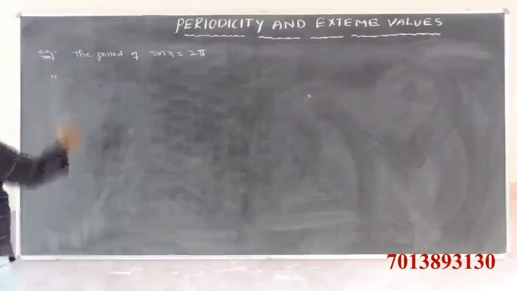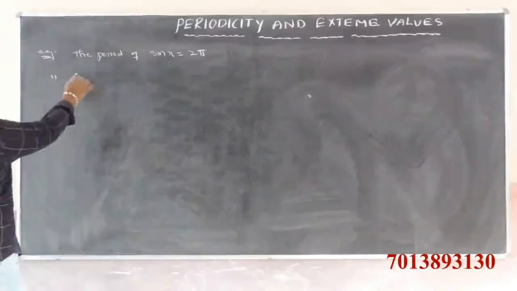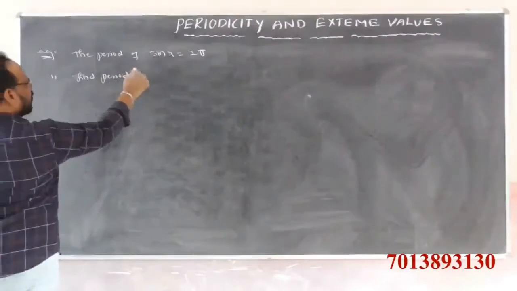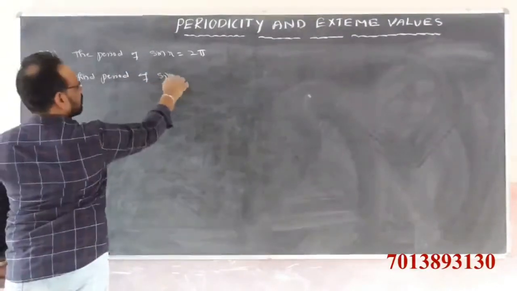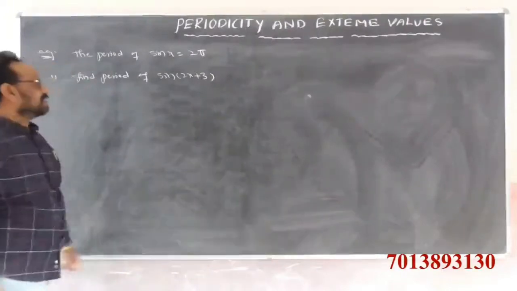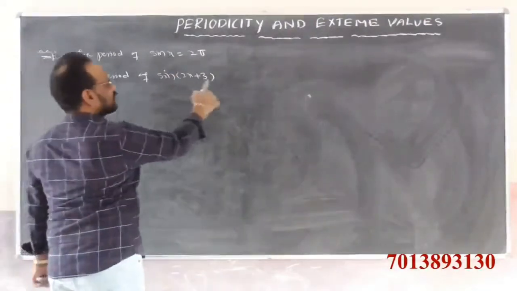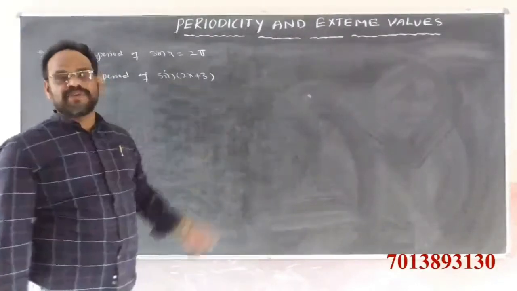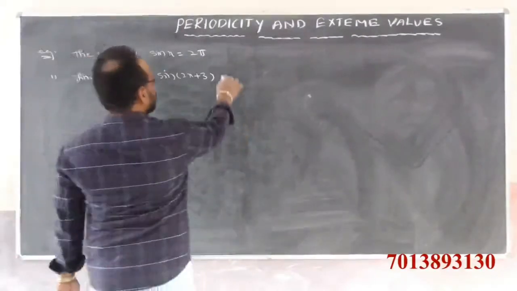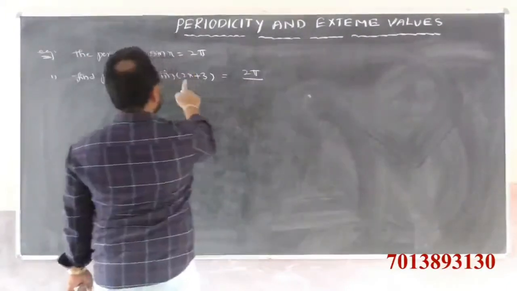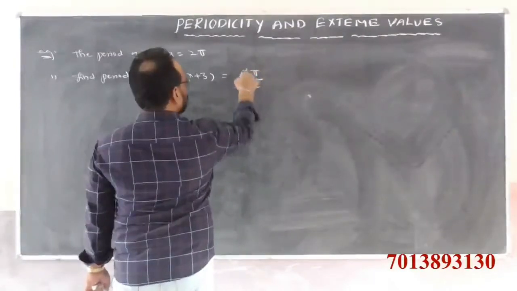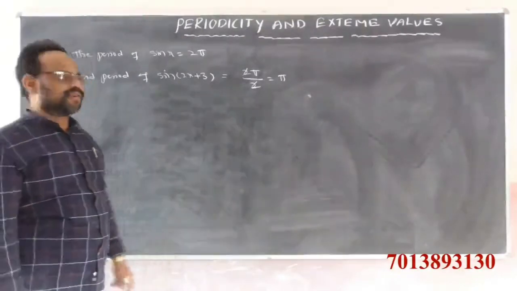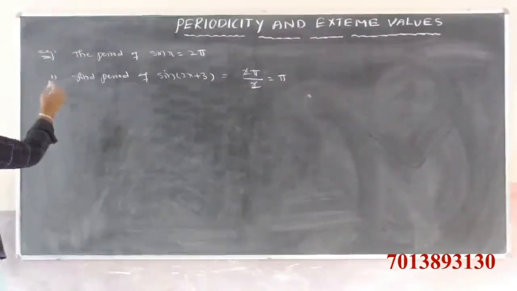We want the period of sin 2x plus 3. Find the period of sin 2x plus 3. Clearly it is in the form of sin ax plus b. So what is the period of sin ax plus b? Clearly 2 pi by mod a. That means 2 pi by mod a, here mod a is clearly 2, and 2 can cancel, we get 2 pi. So the period of sin 2x plus 3 is equal to how much? Pi.